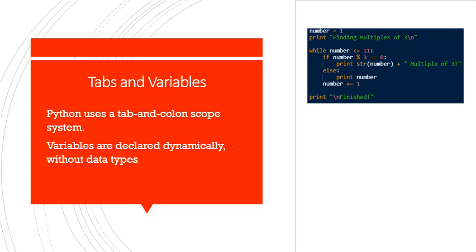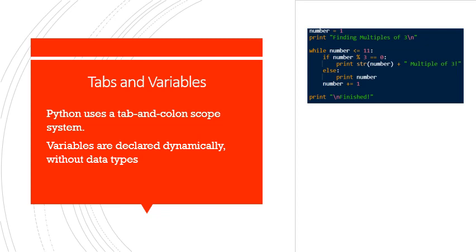Speaking of the number, variables are declared dynamically. What this means is there's no pretext before the variable itself. There's no int, there's no char, there's no float. You just, kind of like JavaScript, you just name the variable and you assign it to something, and then it automatically determines what data type that is based on what you put in there.